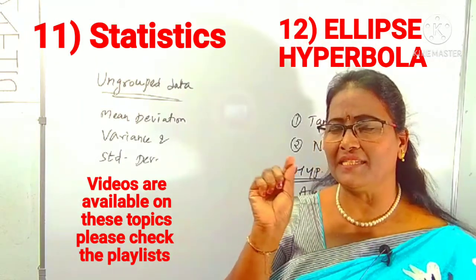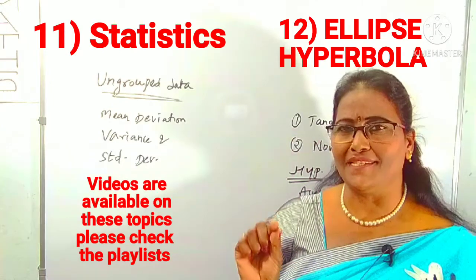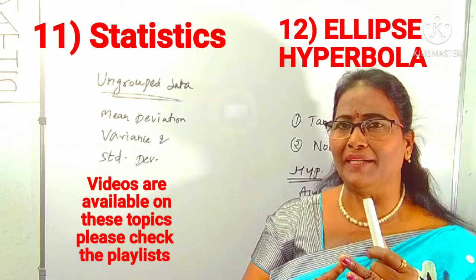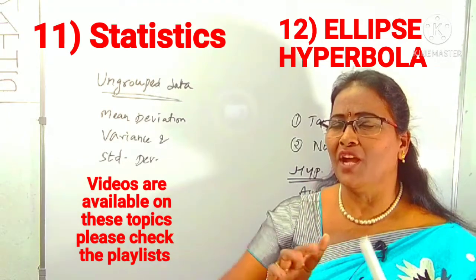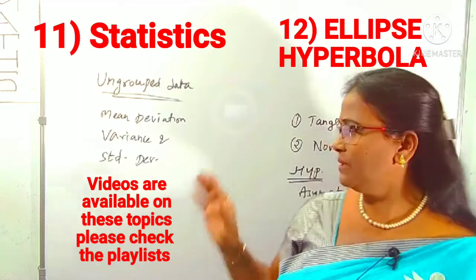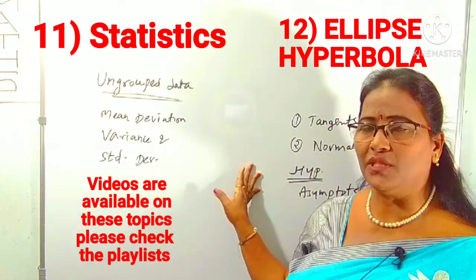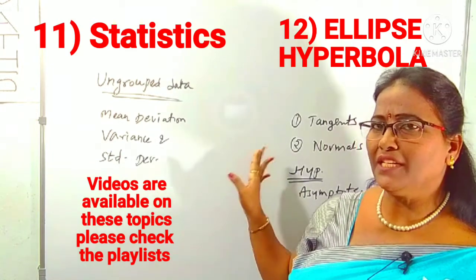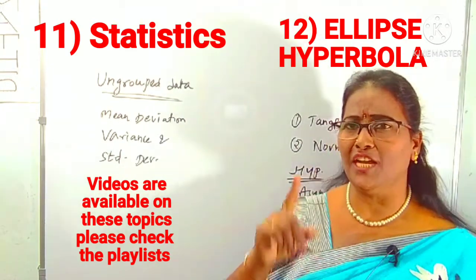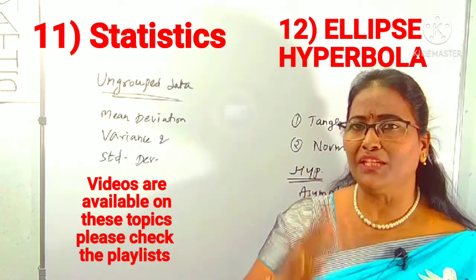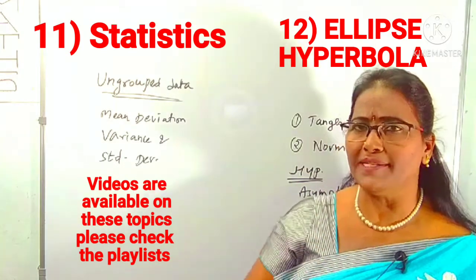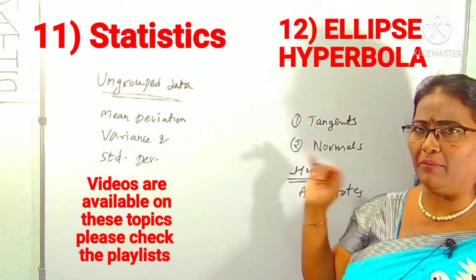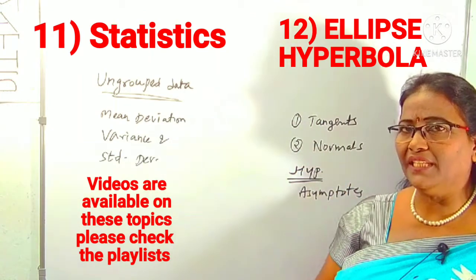There are various small changes. What is the equation of the tangent at the point? What is the equation of the tangent at the parametric point? What is the equation of the tangent in slope form? All those you have to learn, because they are important. It is easy also, there is no difficulty at all. Less portion, so less preparation, we can get one compulsory question from the ellipse and one from the hyperbola. Both are similar topics. There are different equations of tangents and normals in ellipse and hyperbola, so all those are very helpful to you.